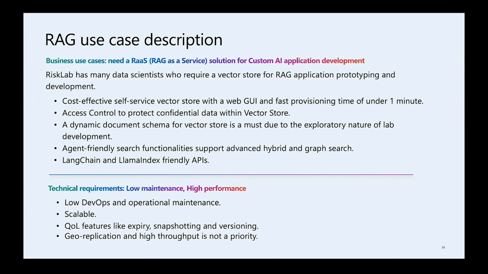Many of our data scientists like to perform advanced RAG techniques, as Maxime has mentioned. So we will need a dynamic document metadata definition. That is very important. The lab work is very experimental in nature. We would allow fast iterations. People come up with their own schemas. And of course, agentic friendly, in addition to the advanced retrieval techniques.